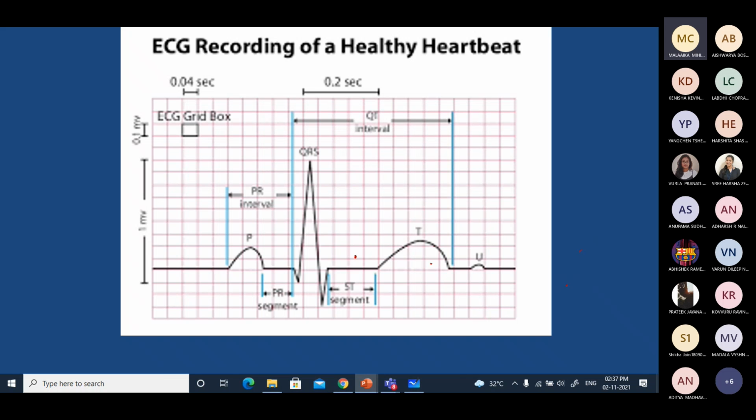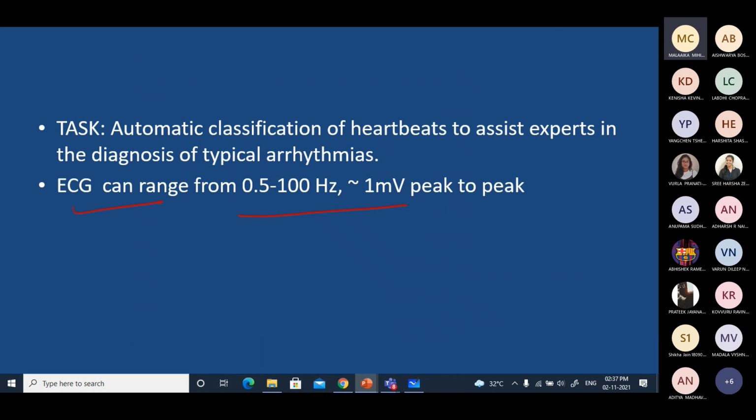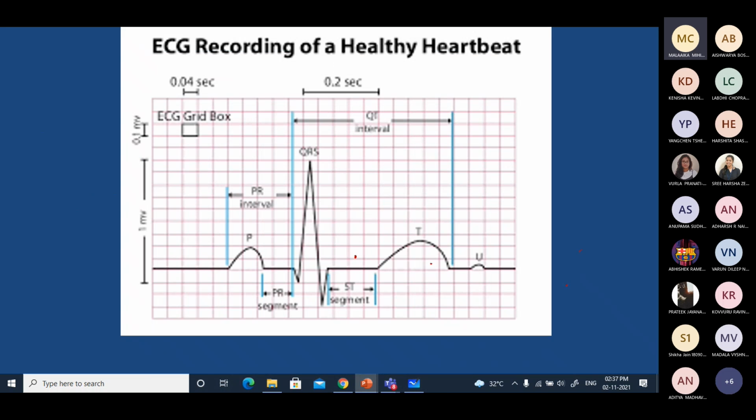Then comes the question of what the frequency range is, right? So around 250 plus will be there, no? At least. If it is 100 hertz, at least 200 plus samples, right?